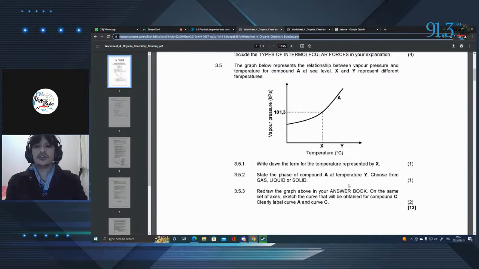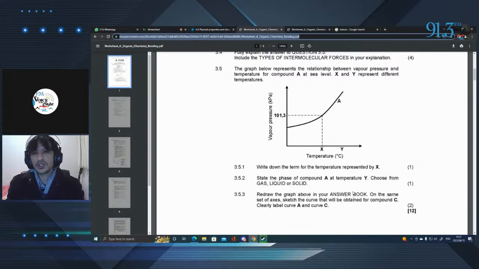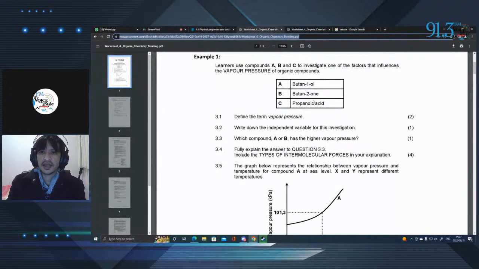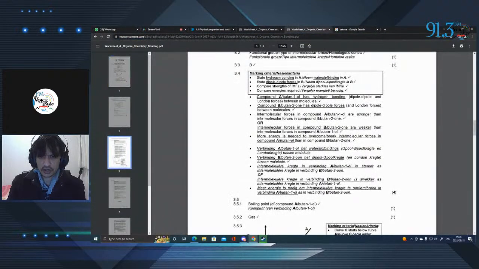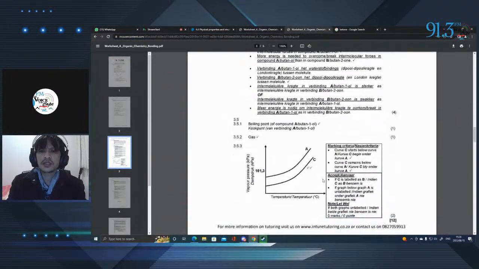3.5.3. Redraw the graph above in your answer book on the same set of axes. Sketch the curve that will be obtained for compound C. Clearly label curve A and curve C. Now, what we do is we look at the molecules. And we see that butan-1-ol will have hydrogen bonds. They're going to be quite strong, very difficult to break. But propanoic acid, in this case, should have the weaker bond, but let's just double check. If we go down here,